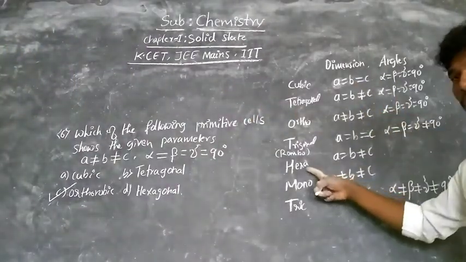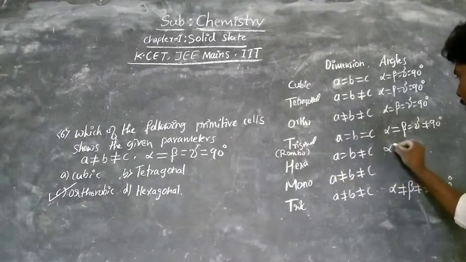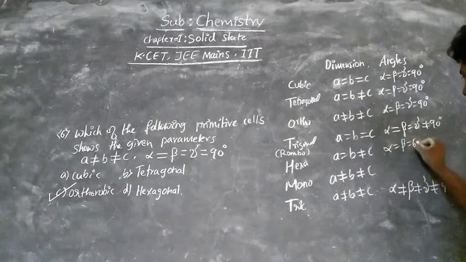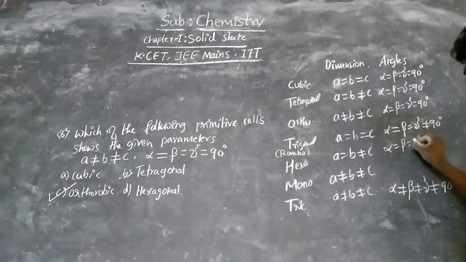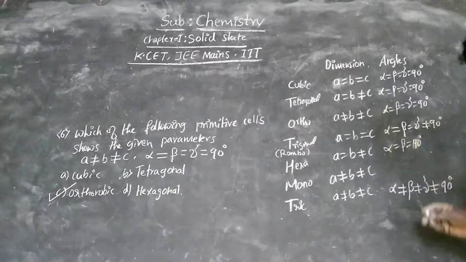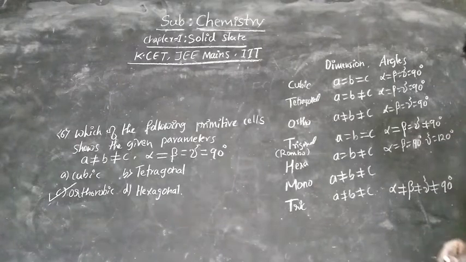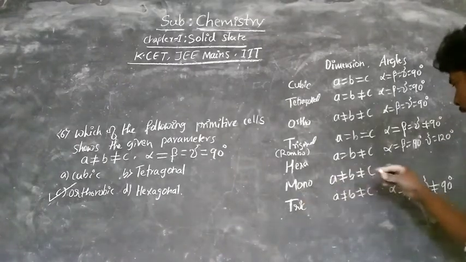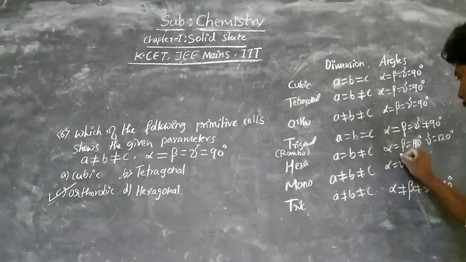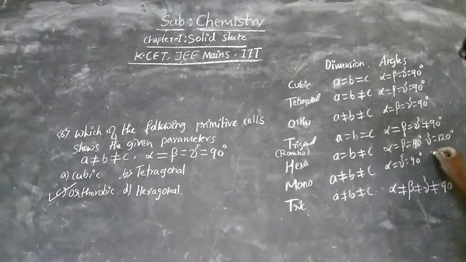For hexagonal, alpha is equal to beta, which is equal to 90 degree, and gamma is equal to 120 degree. Similarly, for monoclinic, alpha is equal to gamma is equal to 90 degree, and beta is not equal to 90 degree.